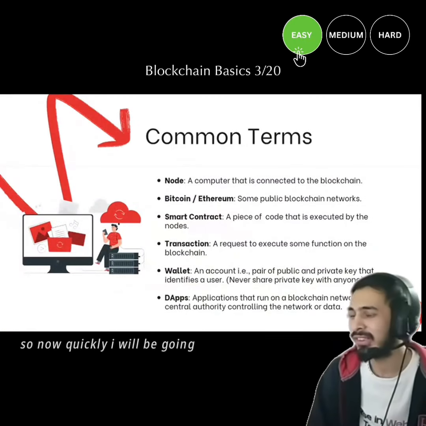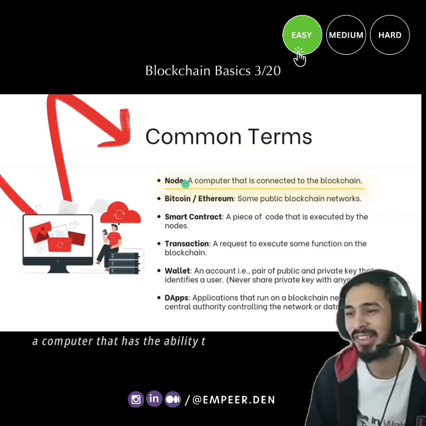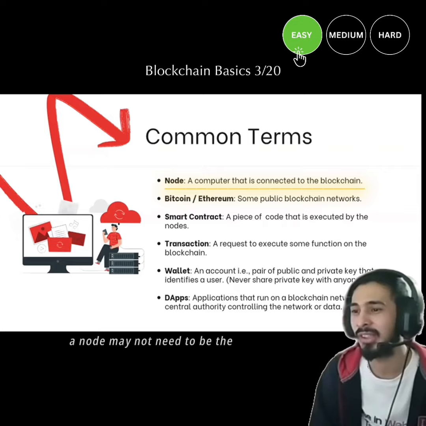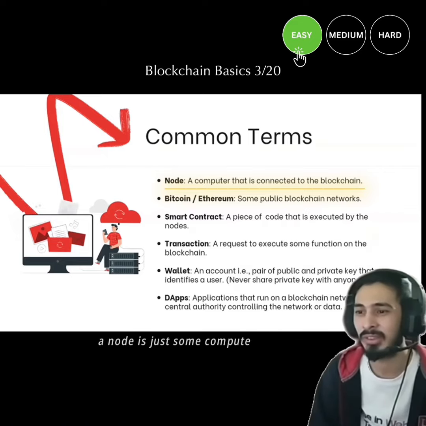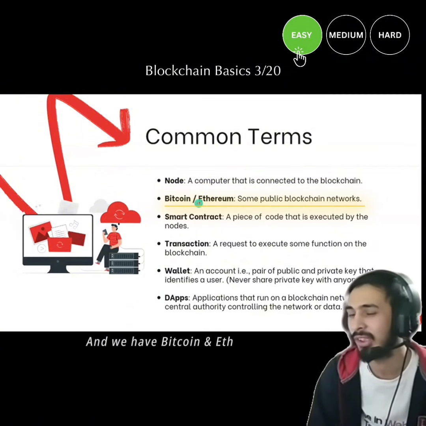So now quickly I will be going over some of the terms. A node is just a computer that is connected to a blockchain, a computer that has the ability to compute something on the blockchain, or a node may not need to be the validator. A node is just some computer that is connected to the blockchain and can get data from that blockchain.